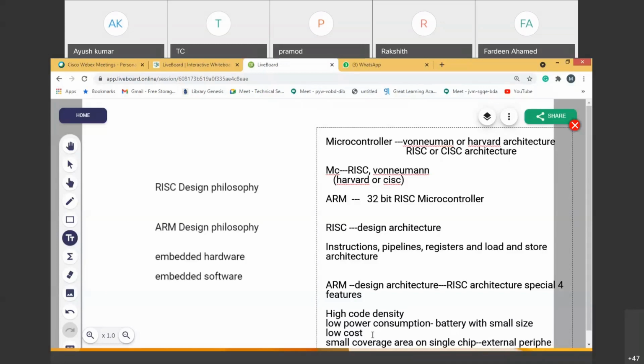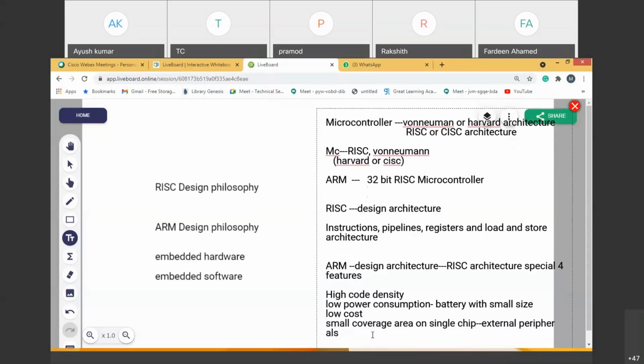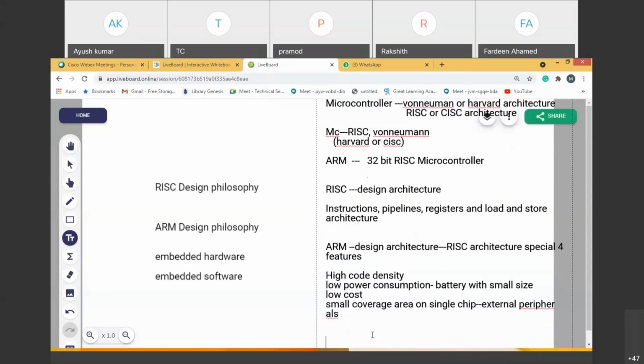So the remaining area is for external peripherals. Next, what else does it have? The most important points: ARM is a RISC architecture, it offers high code density and low power consumption, and it also has one more interesting point. What is that?